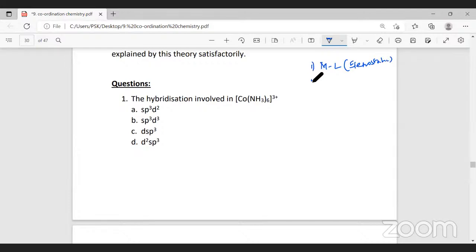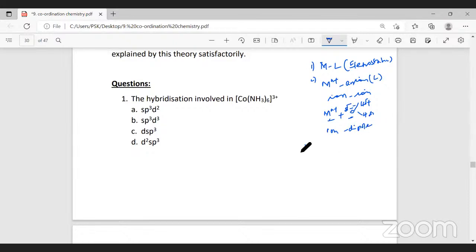The second point: there are two types of metal ligand interaction. If it is a metal ion and the ligand is an anion, then it is called ion-ion interaction. If you have a metal ion and a ligand having a dipole moment, like water, a neutral molecule, but oxygen is polar compared to hydrogen, then this metal and dipole interaction is called ion dipole interaction.